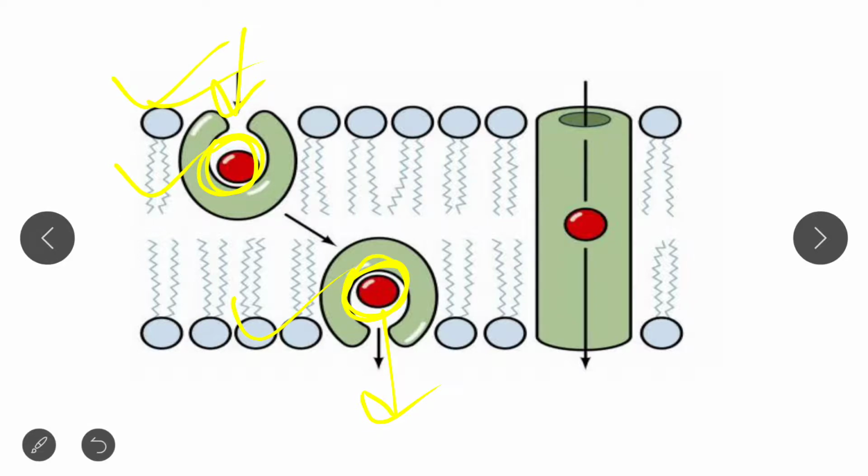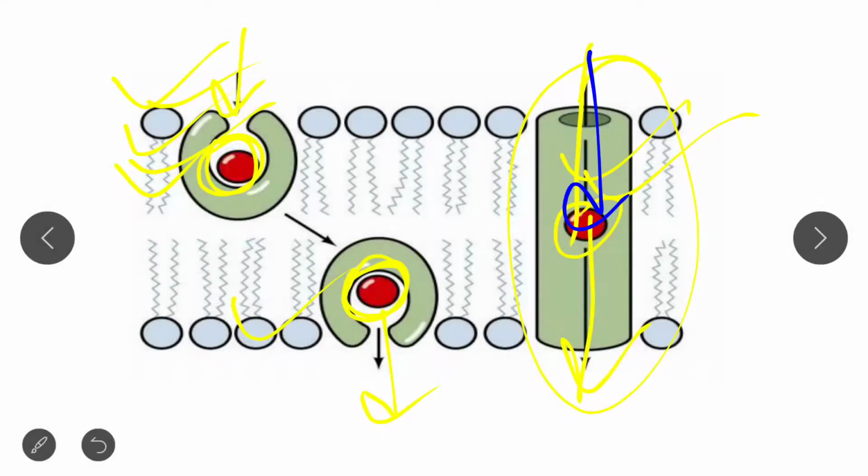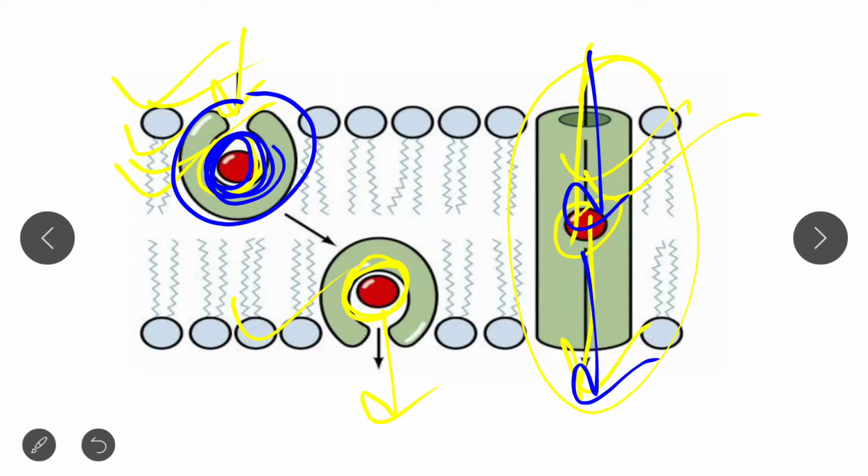This is the example of a mobile ion carrier, and this is the channel former. It forms a channel, and through this channel it transports the molecule, while in the case of a mobile ion carrier, it binds to the particular molecule and carries it to the other side of the bilayer. Now I think you have a clear idea about the types of ionophores.